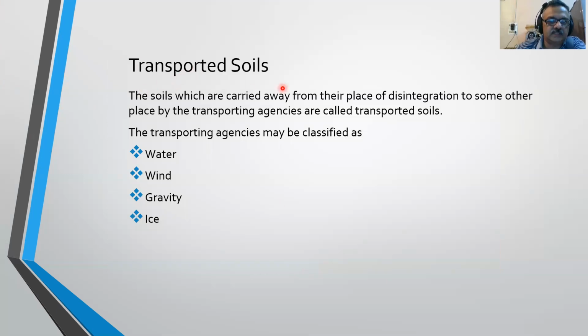So transported soils are the soils which are carried away from their place of disintegration to some other place by the transporting agencies. The transporting agencies may be classified as water, wind, gravity, and ice.